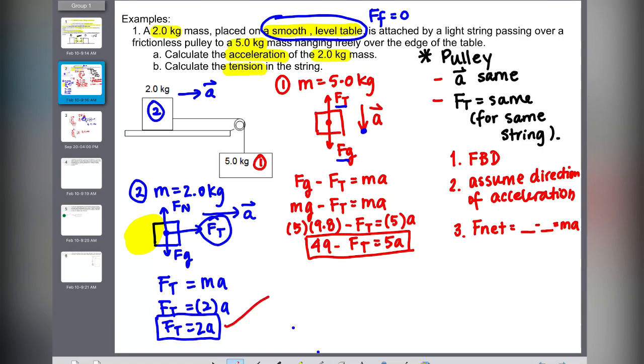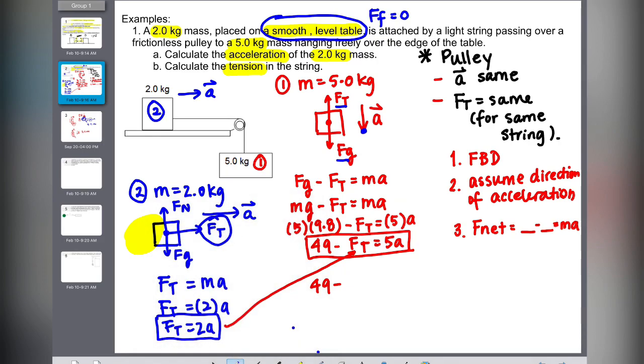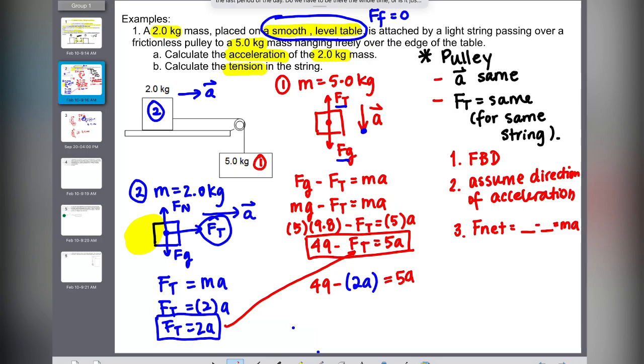That means I can use substitution, right? So I can put my Ft into that. So 49 minus Ft, if I sub in Ft, it means I'm going to put the 2a into it, equals 5a. All I've done is substitution, replacing the Ft by the 2a. Now I've eliminated all the variables for Ft. I now am going to collect like terms and then divide. So I now have 49 equals 5a plus 2a.